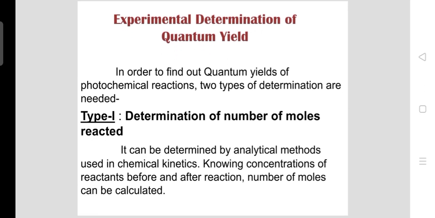The third one here you can see is the experimental determination of quantum yield. How to determine the quantum yield with the help of some experiment. In order to find out the quantum yield of photochemical reactions, two types of determinations are given. The first type is determination of the number of moles. It can be determined by analytical methods used in chemical kinetics. By knowing the concentration of reactants before and after reaction, the number of moles can be calculated. So here it's given the determination of the number of moles reacted.